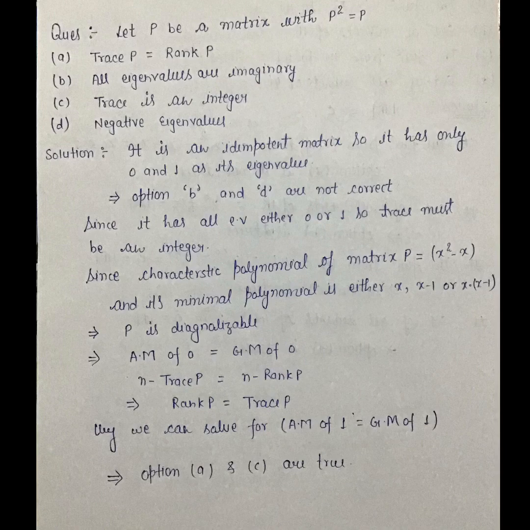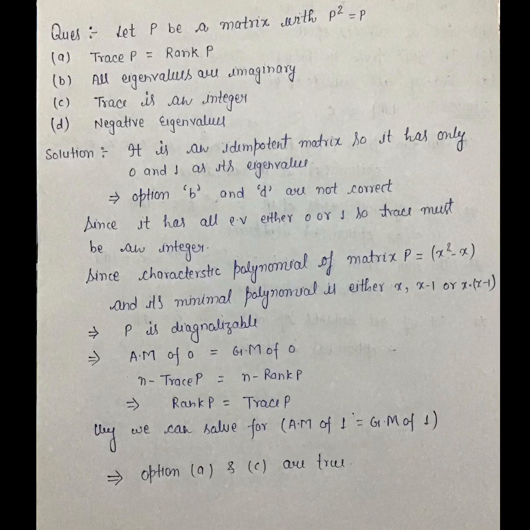For option C and A we will take, since it has all eigenvalues either 0 or 1, so trace must be an integer. Since the characteristic polynomial of matrix P is equal to x squared minus x, and its minimal polynomial is either x, x minus 1, or x times (x minus 1). This implies P is diagonalizable.